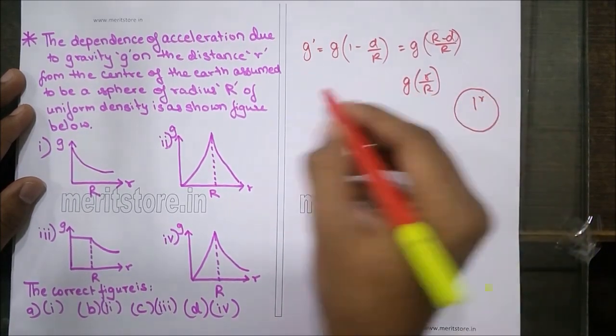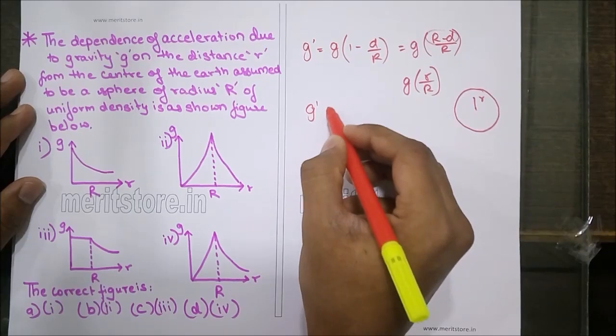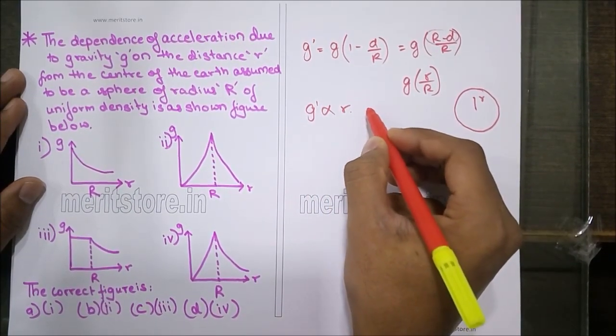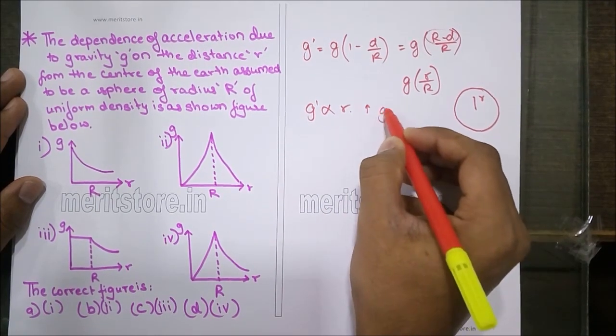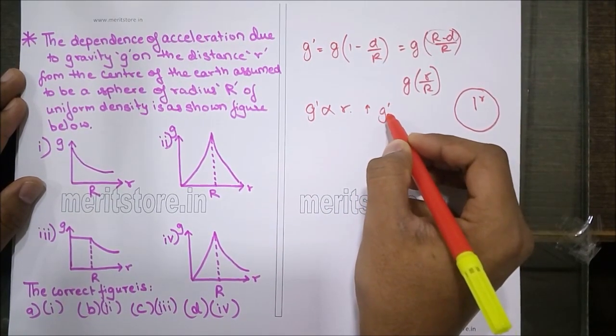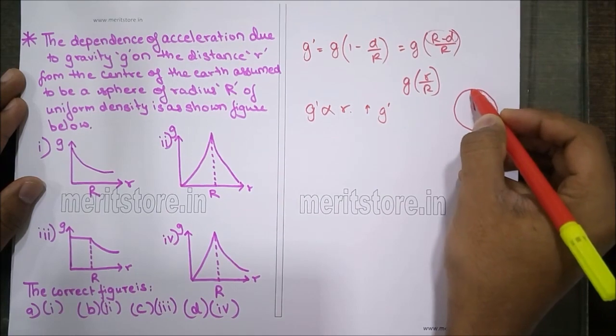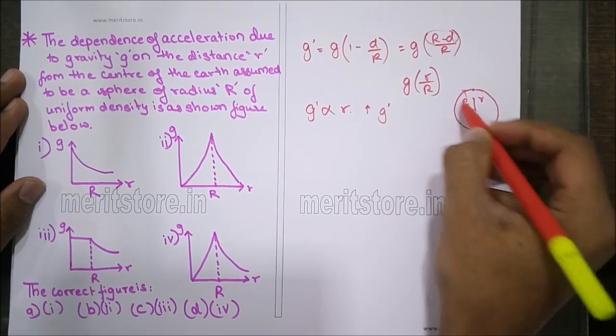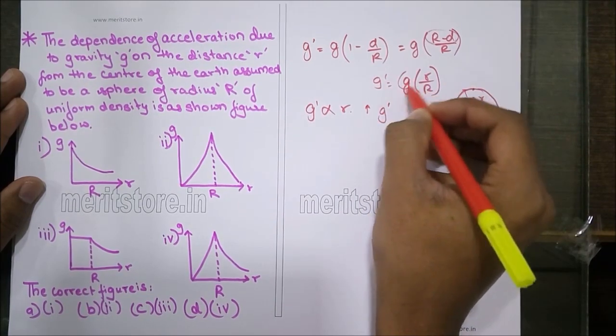So as you can see, g dash is proportional to r. So as r increases, the value of gravitation increases up to the point where r becomes equal to the radius of the earth and g dash becomes equals to g.